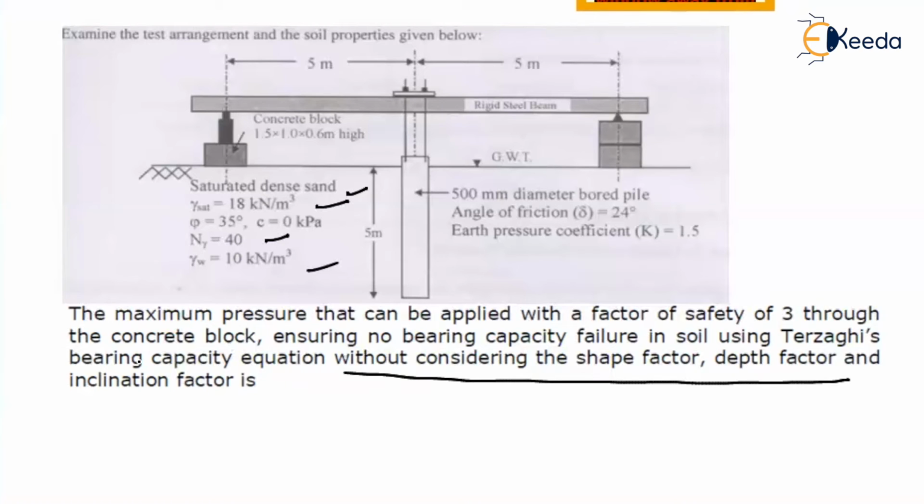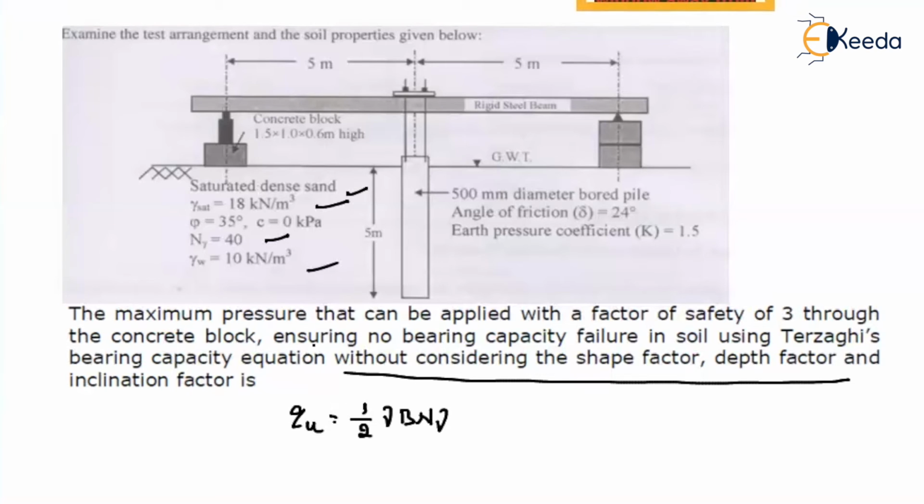As it is sand, already your C value goes to 0. As you need not consider depth factor, the depth factor is also going to be 0. So what will be the remaining value? Your remaining is nothing but half into gamma B N_gamma. This is nothing but your ultimate value, right?